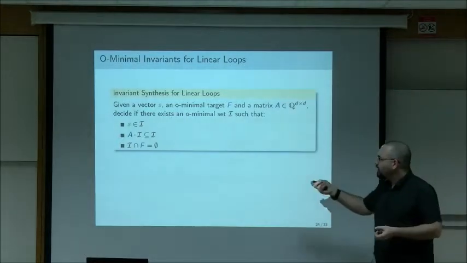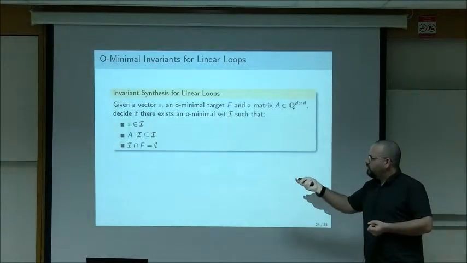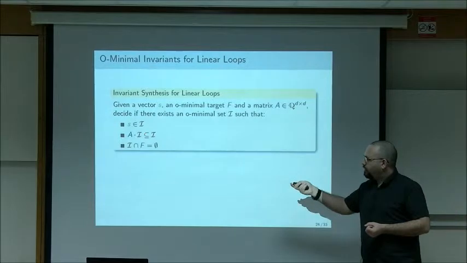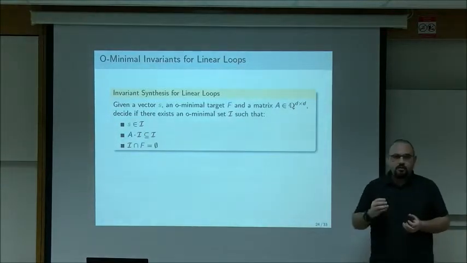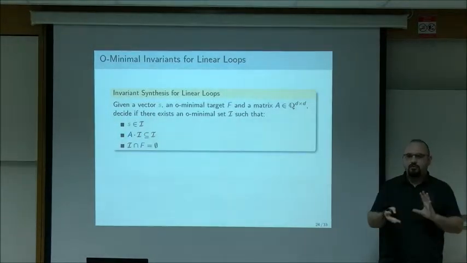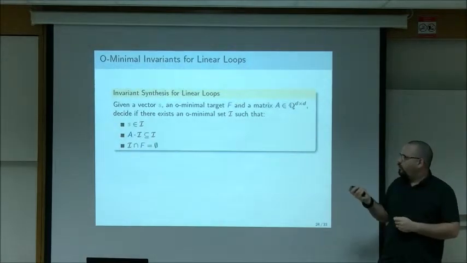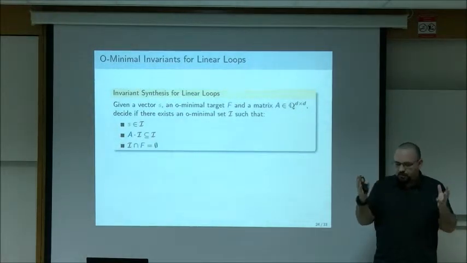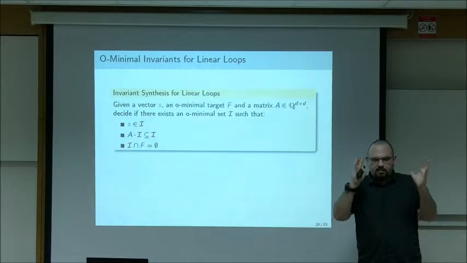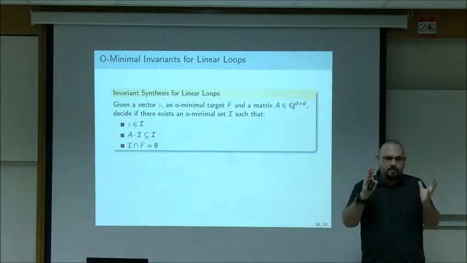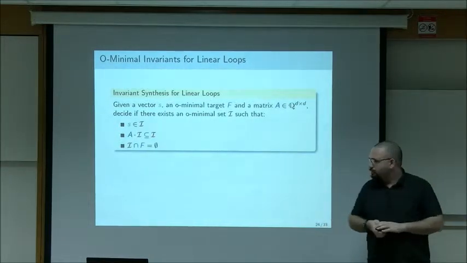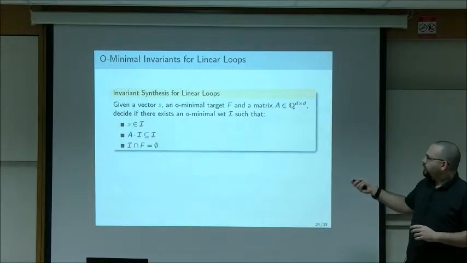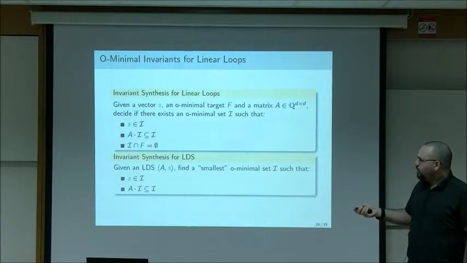So does there exist an O-minimal set that contains the initial point, is invariant under the matrix, and is disjoint from the target? So does there exist an invariant explanation for non-termination? And this, the invariance, is where we restrict the class of things we look at. So we want not only sets that contain the orbit and are separate from the target, but nice sets and invariant sets.